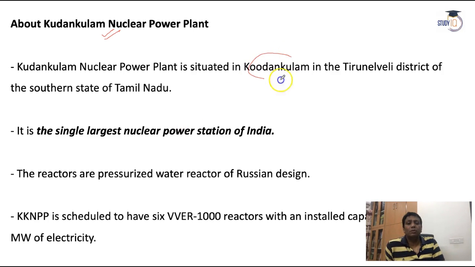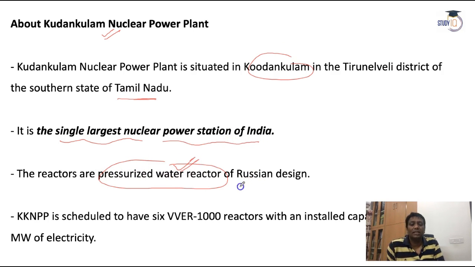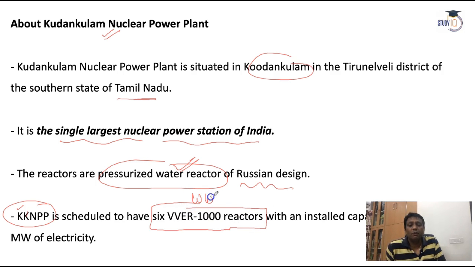Kudankulam nuclear plant, as you know, is in Tamil Nadu. It's the single largest nuclear power station of India. The reactor used is a pressurized water reactor, and here Russia helped India. The Kudankulam nuclear power plant, the KKNPP, is scheduled with 6 VVER-1000 reactors. This is also popular by the name WWER-1000 reactors. This is a type of pressurized water reactor, developed and installed, and the capacity here is around 6000 megawatt.